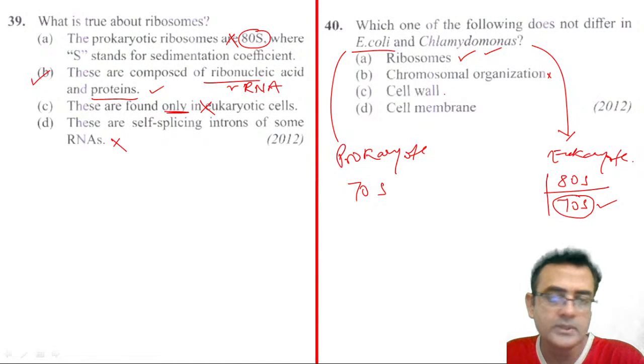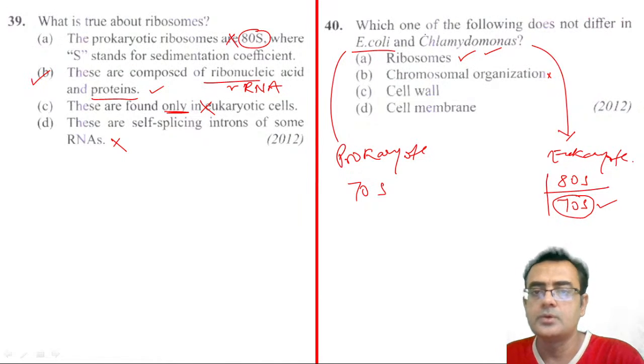Coli. This is correct. Cell wall is there in E. coli. That is made up of peptidoglycan, right? The question is which one of the following does not differ. Ribosomes they are having, but one has only 70S, another has 80S and 70S both. Chromosomal organization is not there. Cell wall is made up of peptidoglycan in prokaryotes.